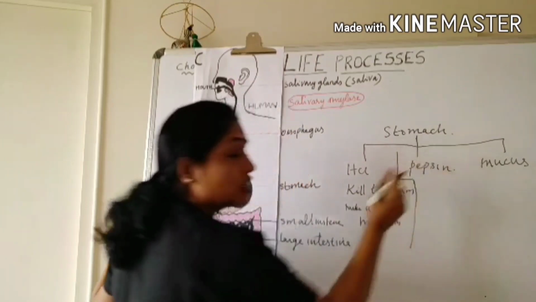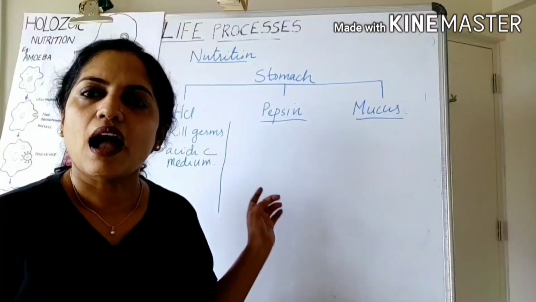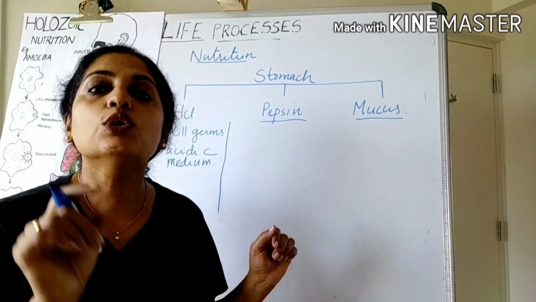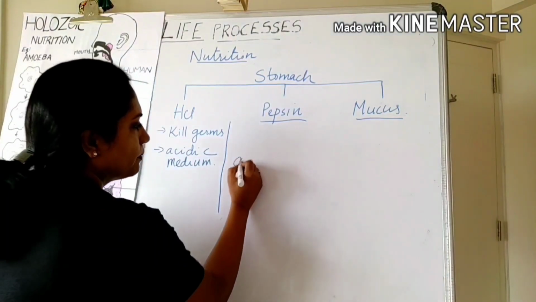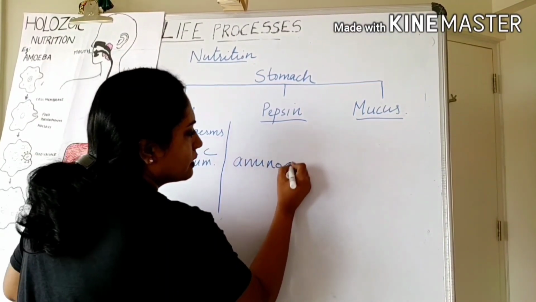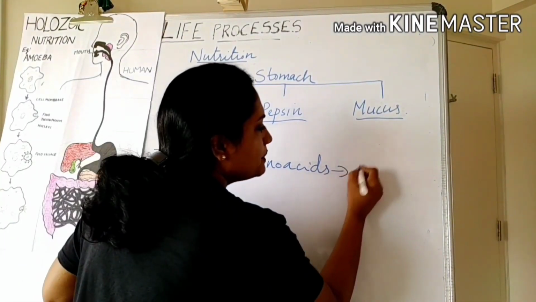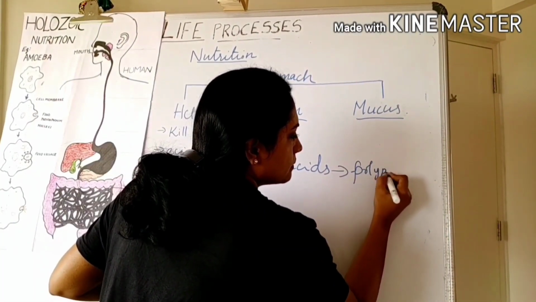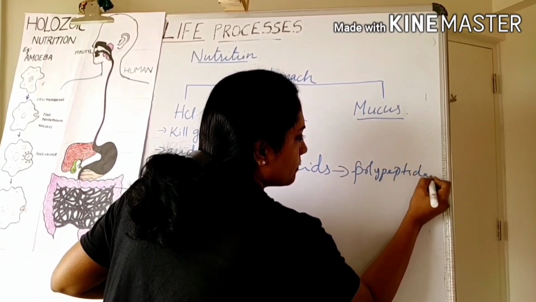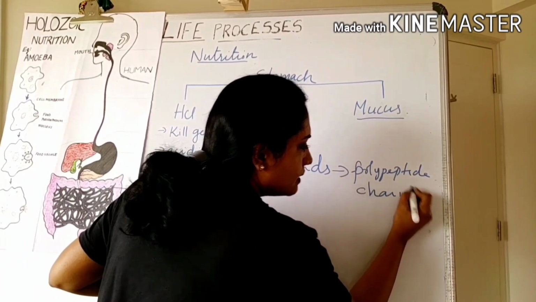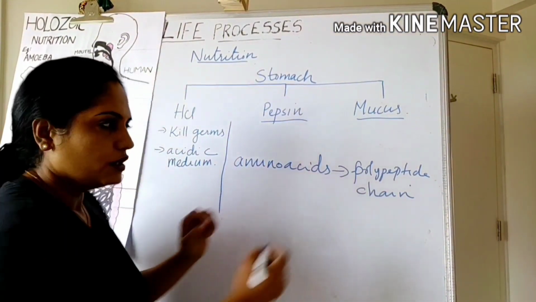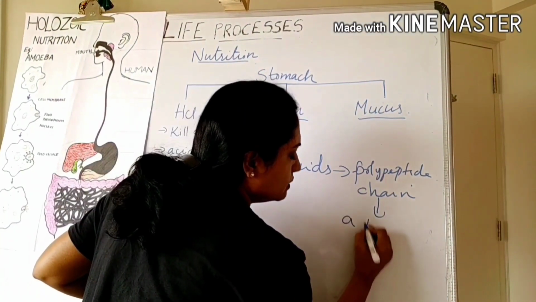Then what is the function of pepsin? Amino acids are the basic units of protein. Many amino acids together form a polypeptide chain. Many polypeptide chains together form a protein.